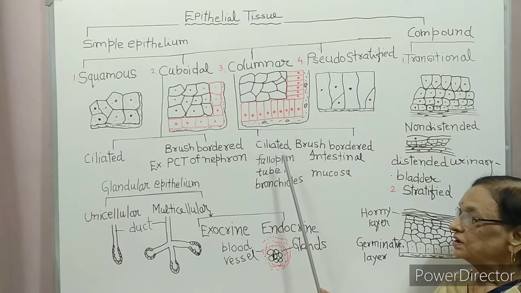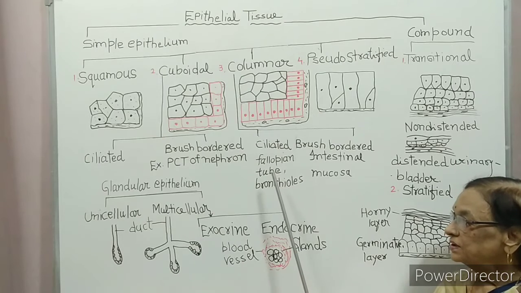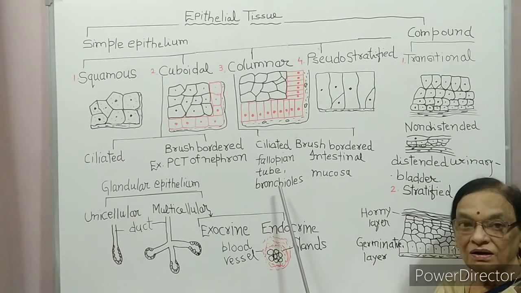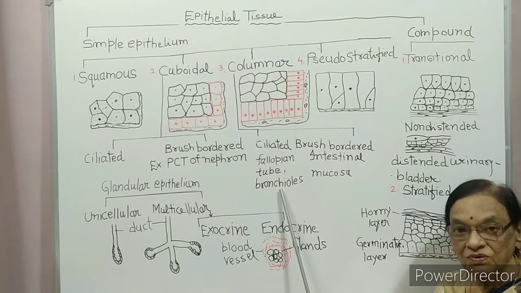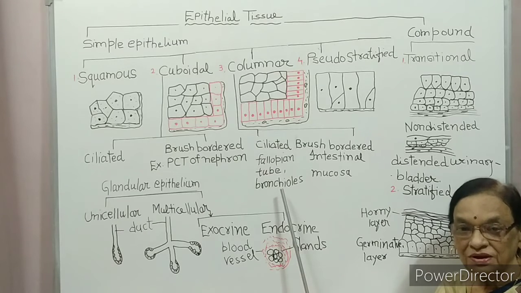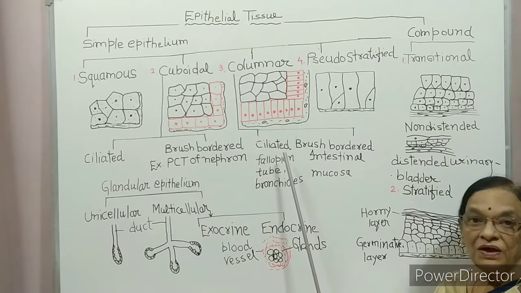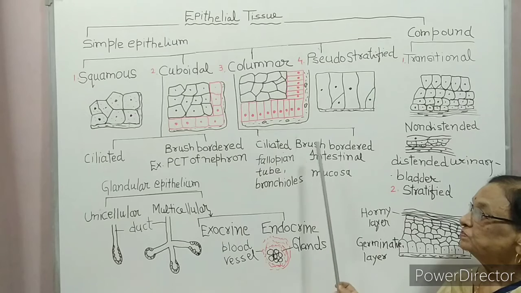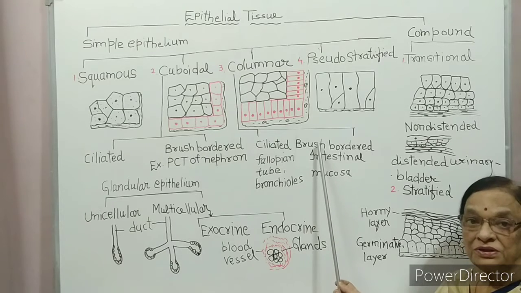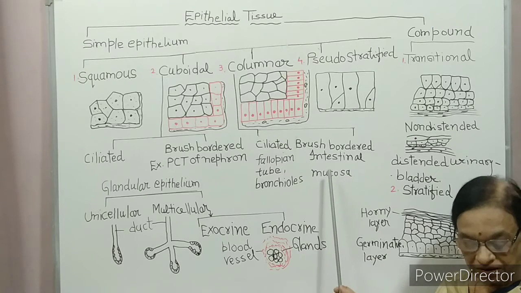Ciliated is found in the fallopian tube to transport the egg, and in the bronchiole of the lungs. You have studied that bronchioles are the short branches of bronchi. So what is their location? Fallopian tube and bronchiole. Brush border epithelium is found in the intestinal mucosa.